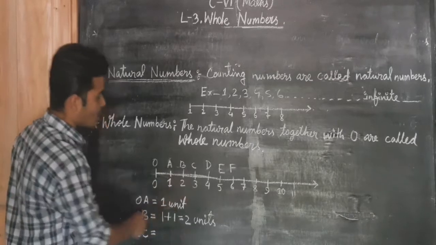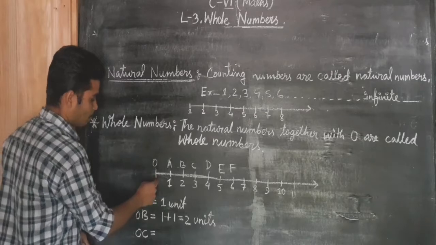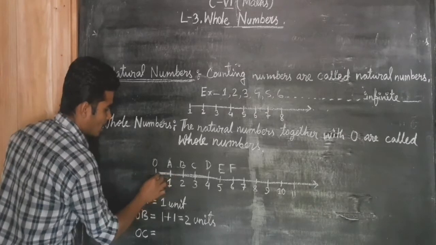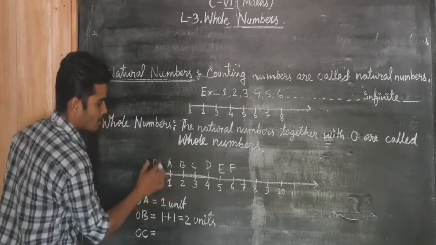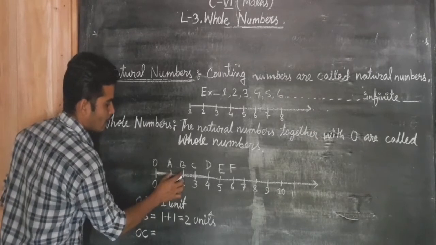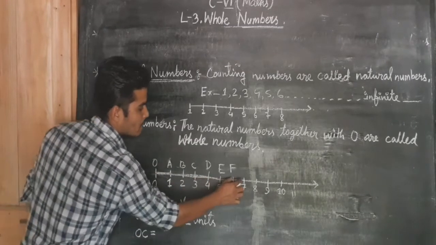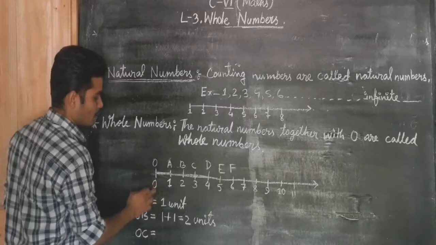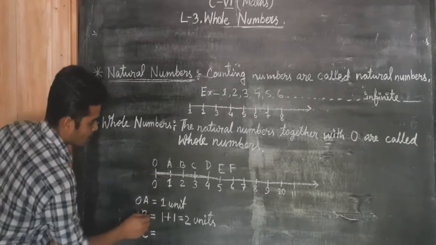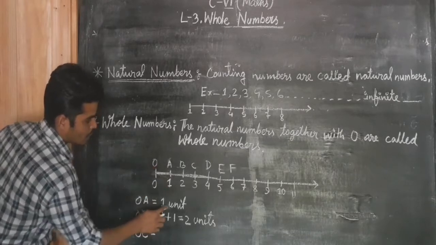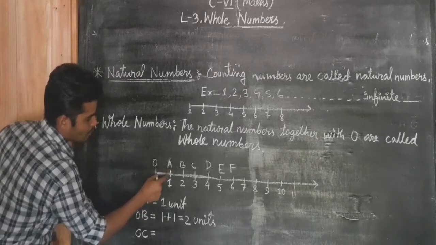How do whole numbers lie on the number line? You can see in every unit the distance must be the same. From 0 to 1, and A to B, all these distances are units. All units must be equal. If you start from 0, OA is 1 unit, then how much will 2 be?